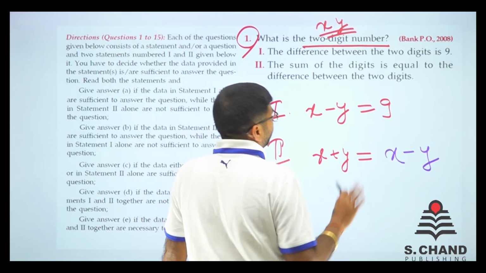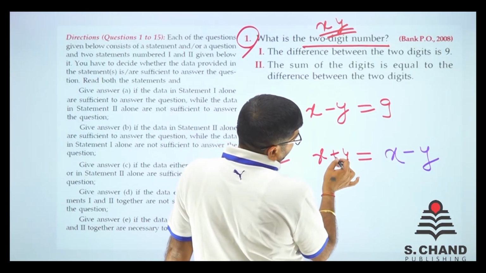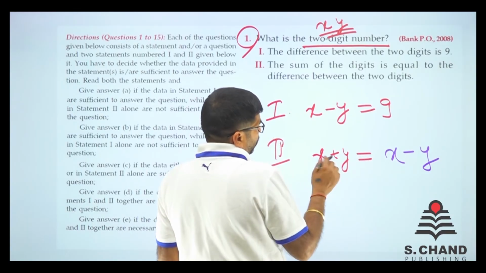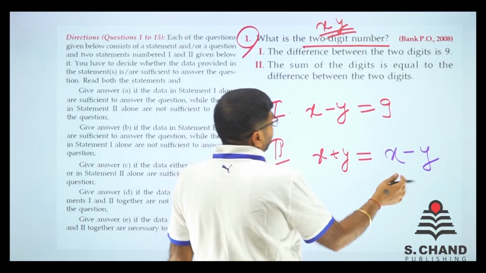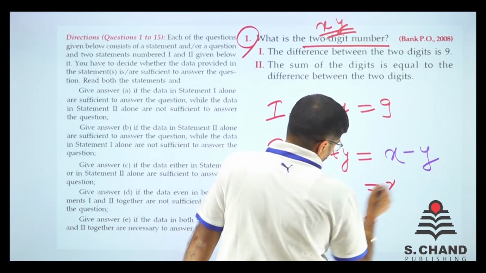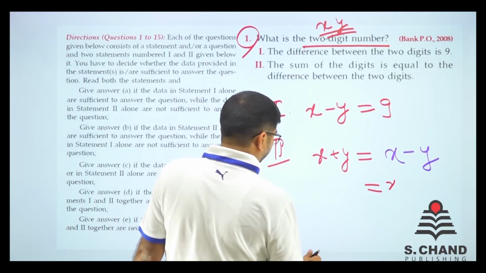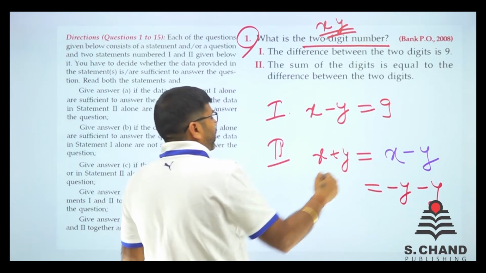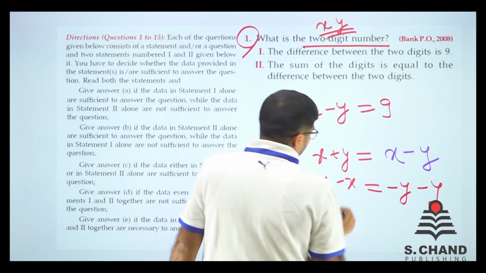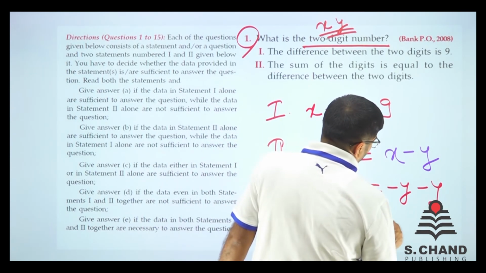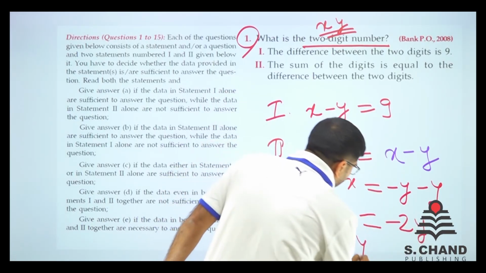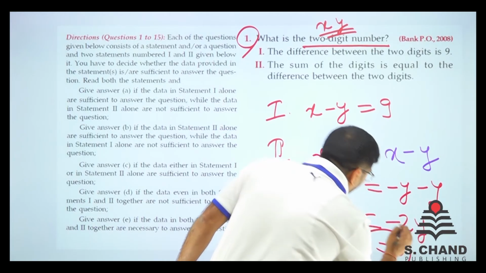So what you need to do? Do one thing. Put that minus y there and put this x here. So if y goes there, it goes minus y. So sorry. Minus y and x comes here, it becomes x minus x. So x minus x is 0, is minus 2y. What does that mean? That means y is equal to 0.